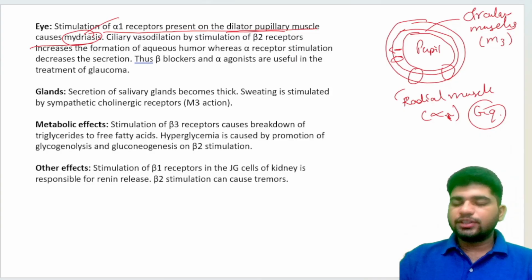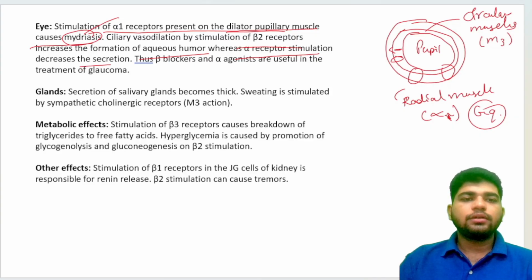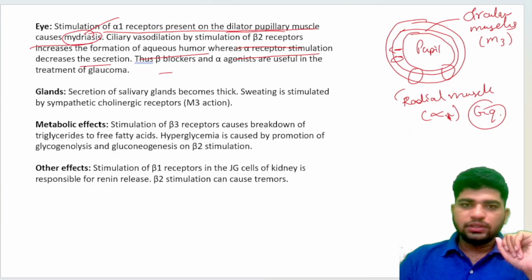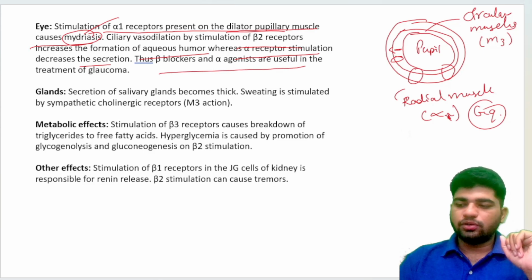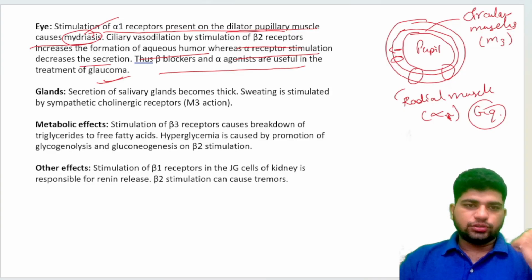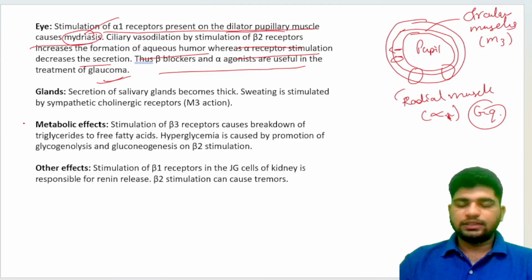Ciliary vasodilation by beta 2 receptor stimulation increases the formation of aqueous humor, whereas alpha receptor stimulation decreases its secretion. That's why beta blockers and alpha agonists are useful in the treatment of glaucoma, just to reduce the ocular pressure.